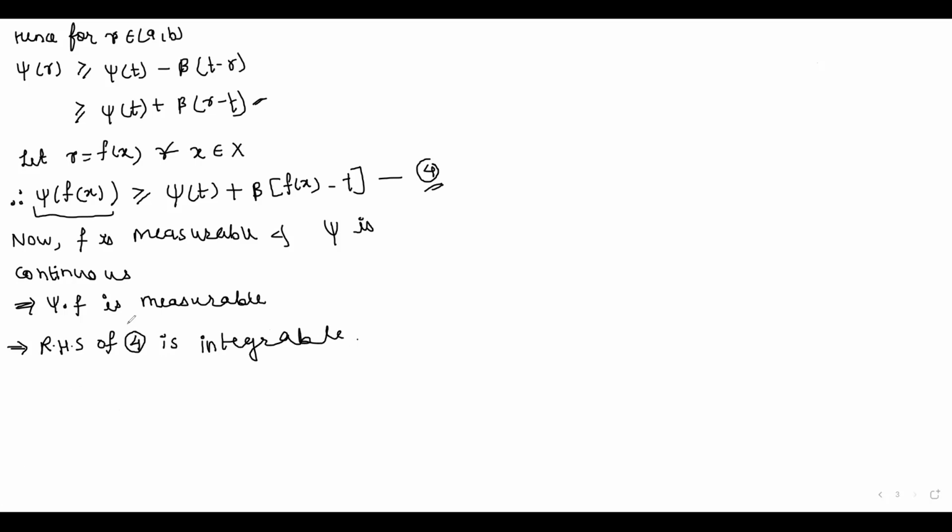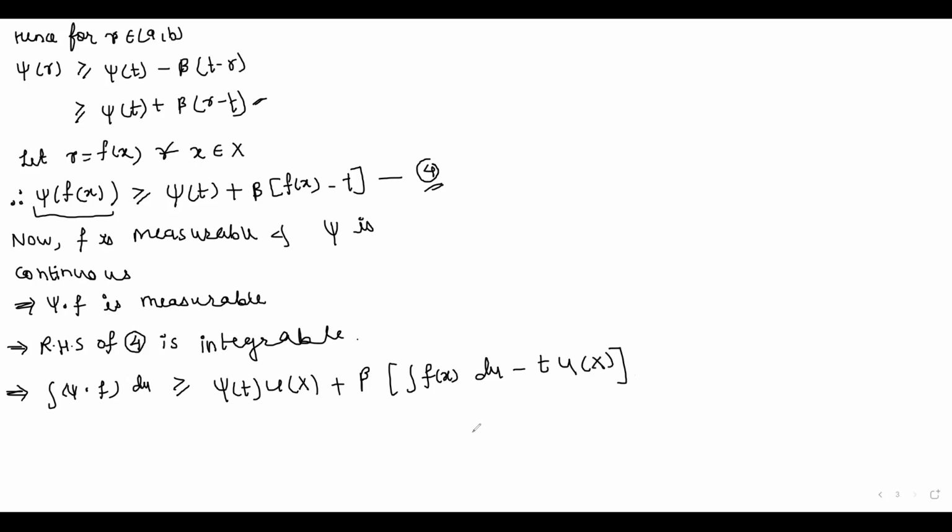So therefore, integrating on both sides of equation 4, we get the integration of psi dot f du is greater than or equal to, here integrating we get, psi of t into mu of x plus beta into the integration of f of x du minus t into mu of x.